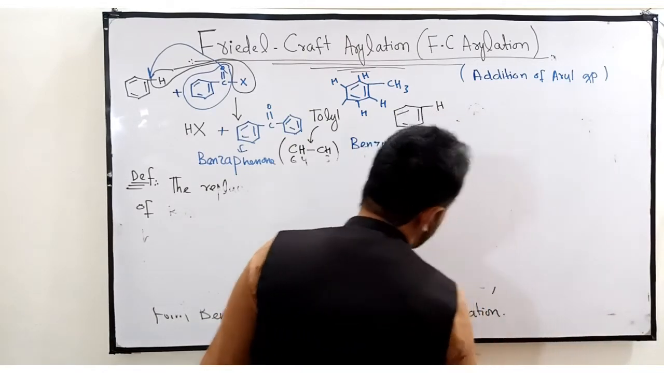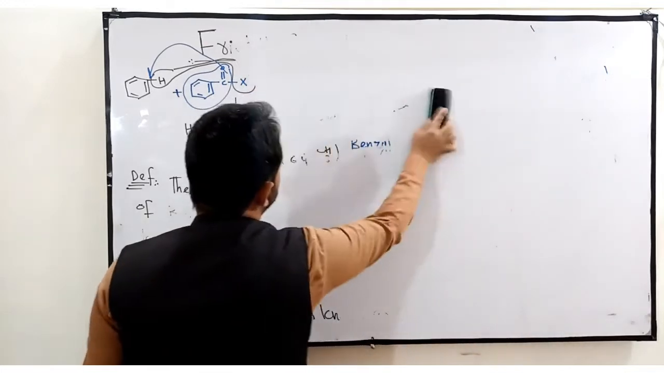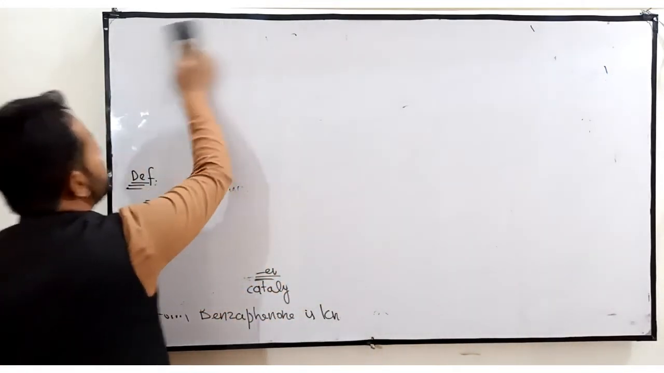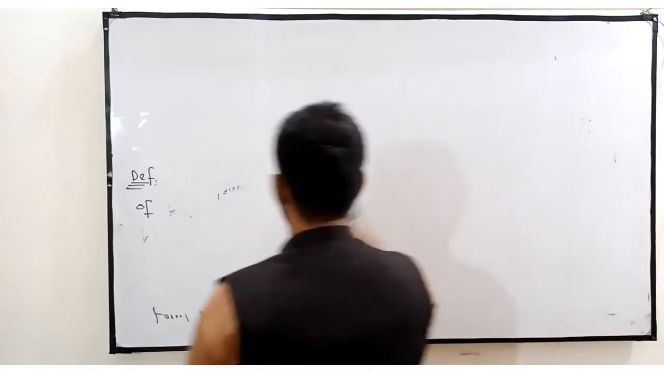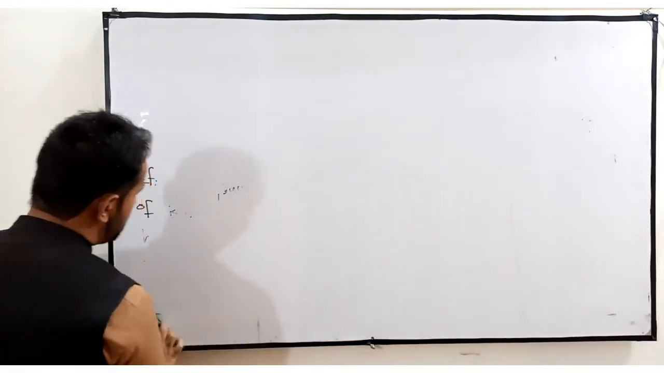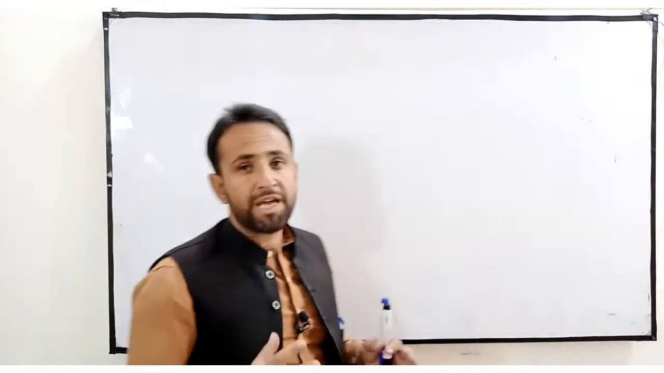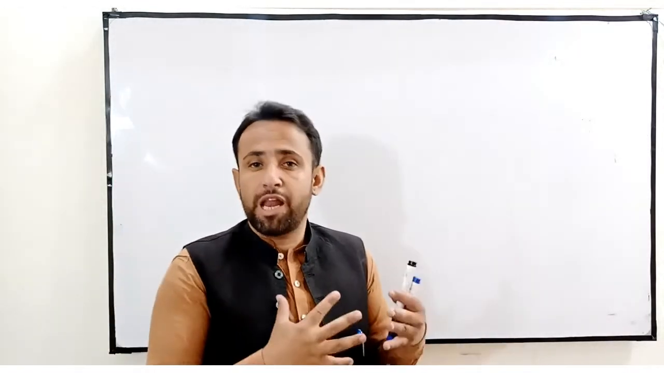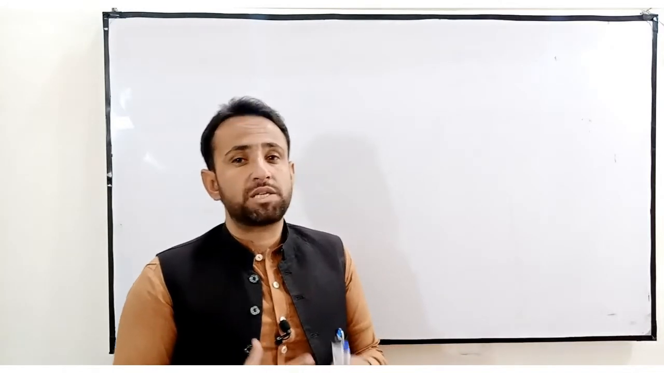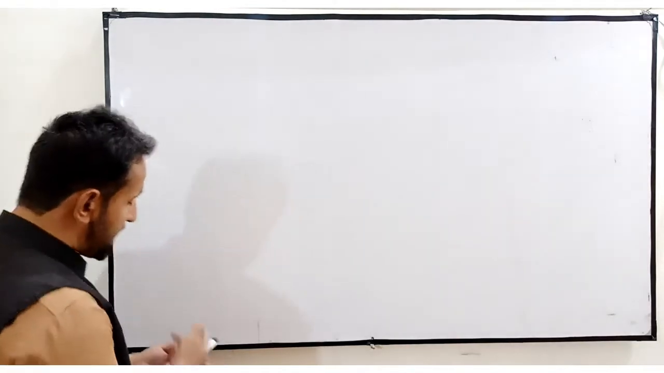The mechanism of electrophilic aromatic substitution reaction is quite easy and consists of only 3 steps, in which the first step is always the generation of an electrophile. Why do we generate an electrophile in the first step? Because this is an electrophilic aromatic substitution reaction of benzene, where the initial attack is always done by an electrophile. That's why we generate an electrophile in the first step.